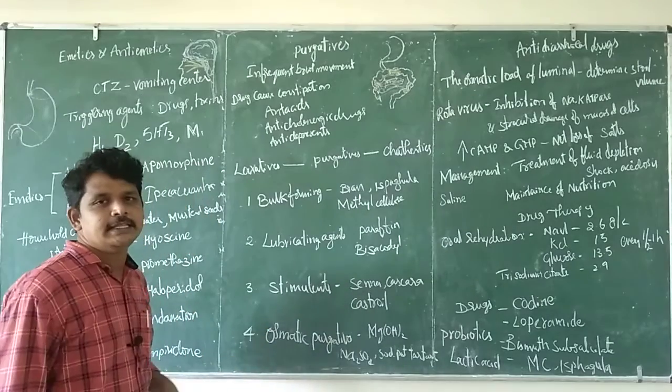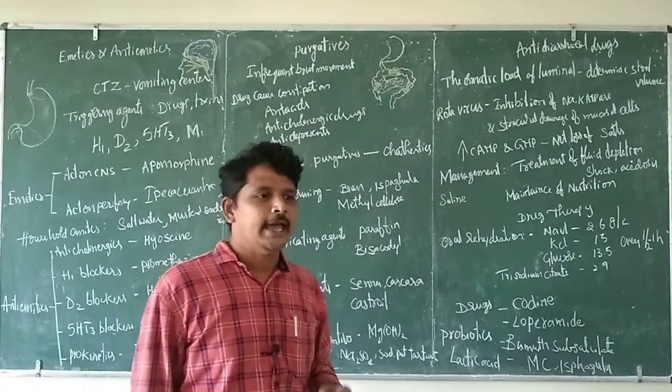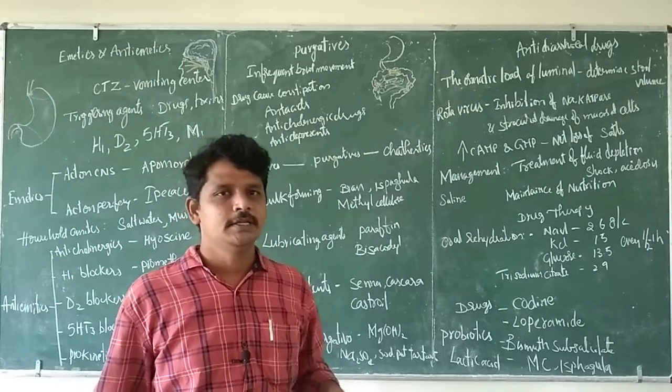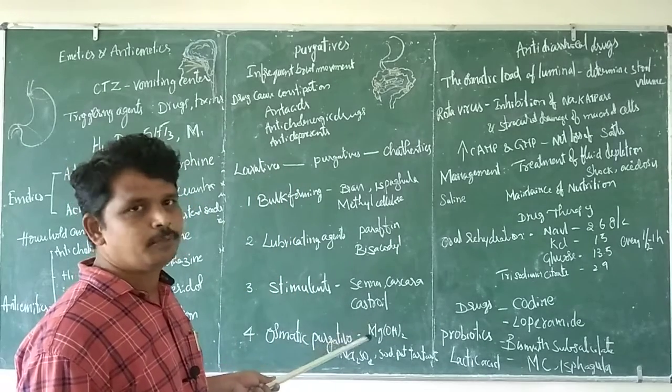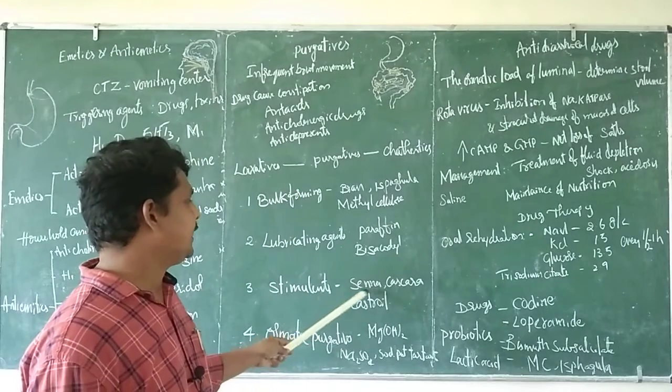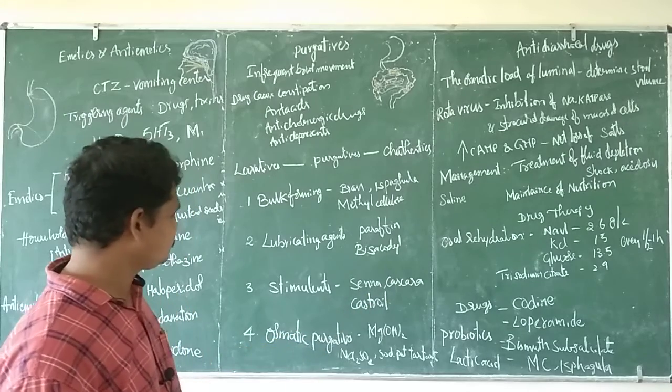Next, stimulants. These are the agents which will forcefully enhance the peristaltic movement of the GI tract, resulting in evacuation of the bowel. Examples: senna, cascara and castor oil.